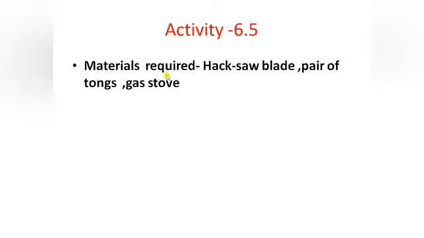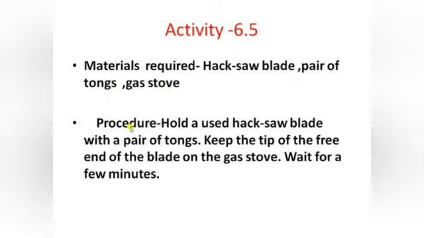The materials required for this activity are a hacksaw blade, a pair of tongs and a gas stove. The procedure is, first hold a used hacksaw blade with a pair of tongs, then keep the tip of the free end of the blade on the gas stove and wait for a few minutes.